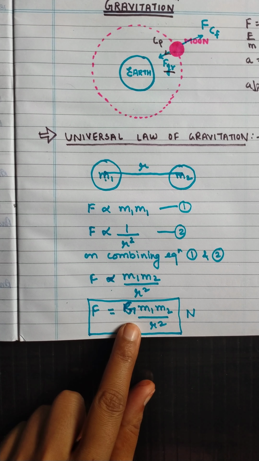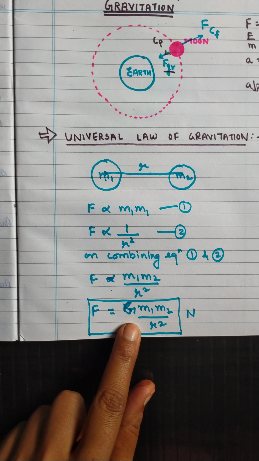What do we call it? Again I am telling you, it is called the universal gravitational constant. Why is it called the universal gravitational constant? Because its value is taken as equal anywhere, or widely accepted universally. So this is called the universal gravitational constant.